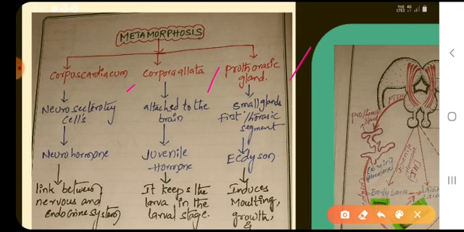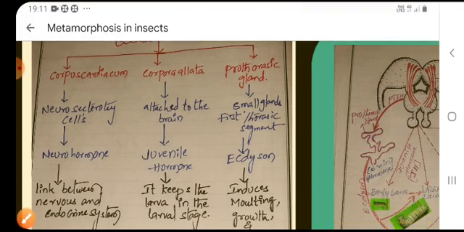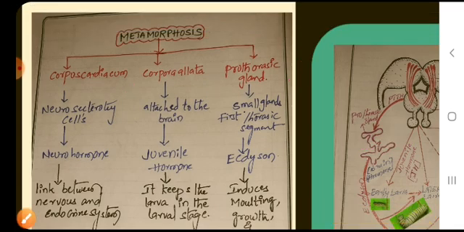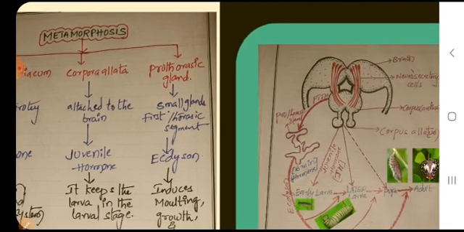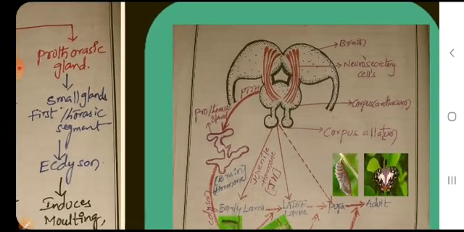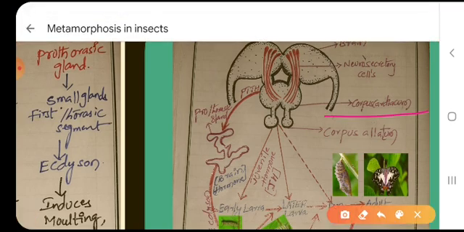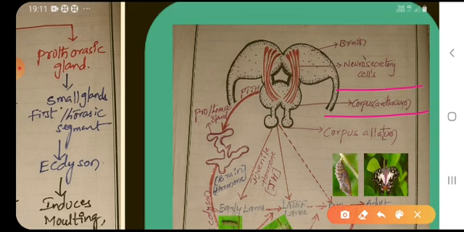Corpus cardiacum is situated behind the brain, and it produces neurosecretory cells.